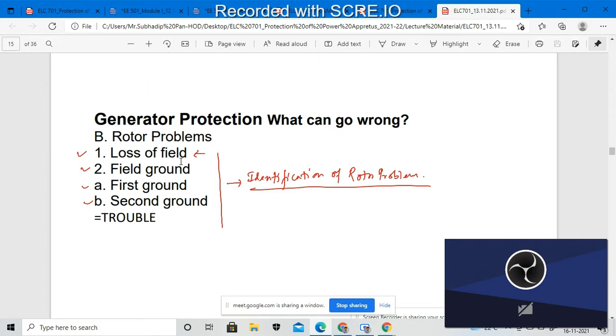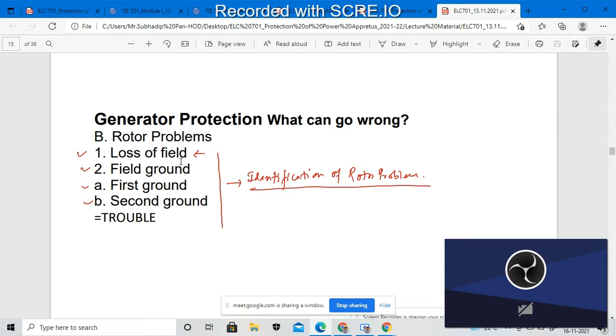The first reason is loss of field, loss of the magnetic field. There will be various losses that arise during operation. Field grounding: due to field grounding, some fault will occur. Field grounding divides into two different segments depending upon the cycle of operation: one is the first grounding, another is the second grounding.